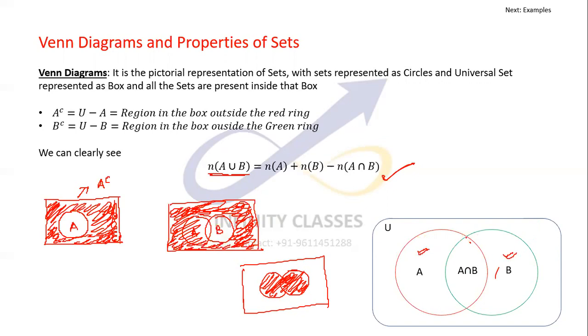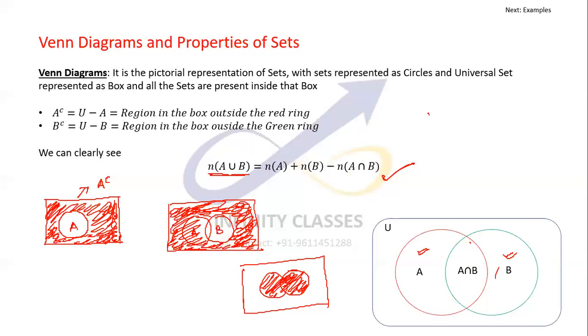But unfortunately, I have counted these elements with A also and with B also. So I have to subtract once, so that I'm not doubly counting it. That's why I have subtracted n of A intersection B.